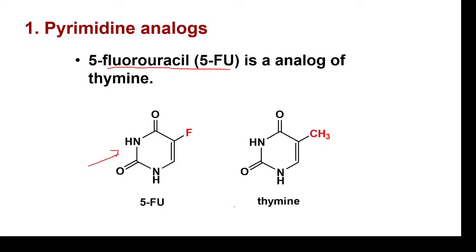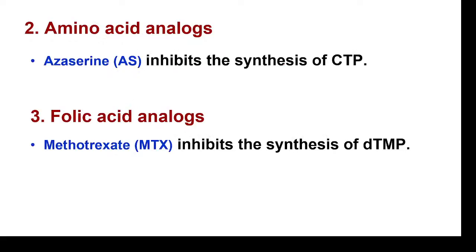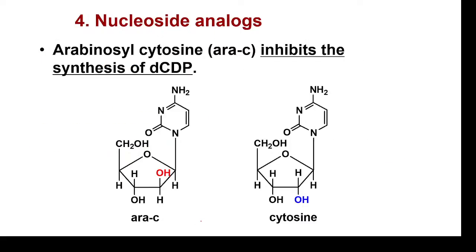So this is an analog of thymine. It inhibits biosynthesis of thymine, that is dTMP and dTTP. Okay, so amino acid analogs, azathioprine inhibits synthesis of CTP, and folic acid analogs like methotrexate inhibit synthesis of dTMP. Okay. So there are certain nucleoside analogs like